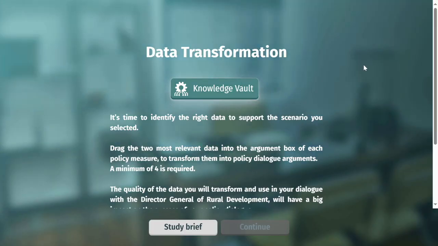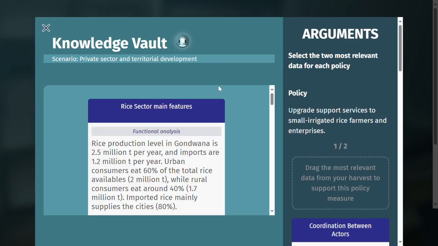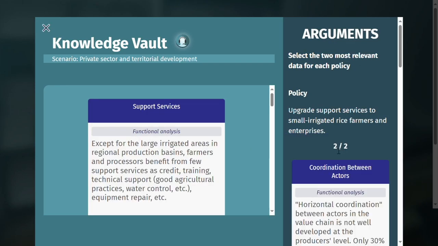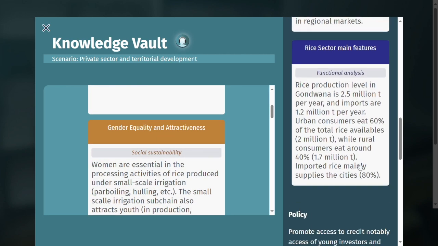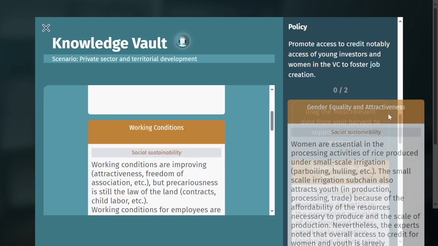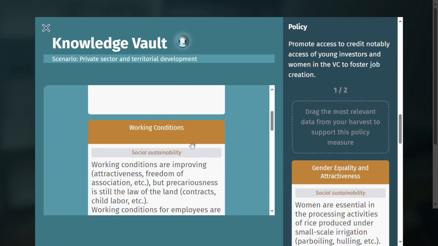Making a case. It is now time to identify the right data to support the scenario you have chosen. Drag the 2 most relevant data into the argument box of each policy measure to transform them into policy dialogue arguments. The quality of the data you transform and use in your policy dialogue with the Director General for Rural Development will have a major impact on the success of your dialogue.